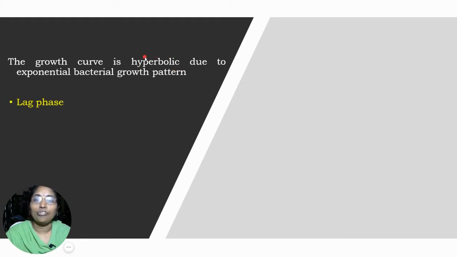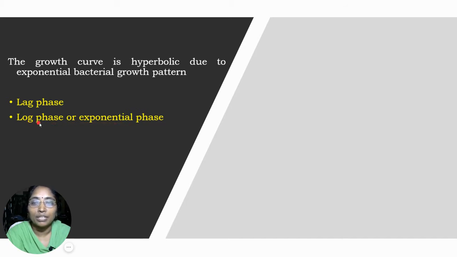Coming to the phases, the bacterial growth curve consists of a total of 4 phases. The first one is the lag phase. The name itself explains it: lag means lagging, dragging. The next phase is known as the log phase or exponential phase.